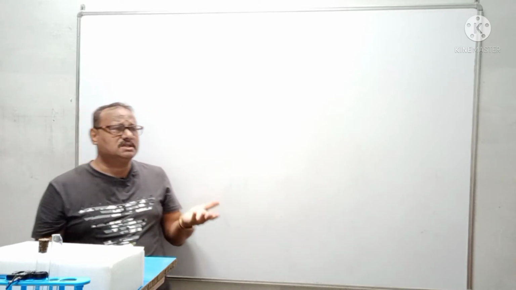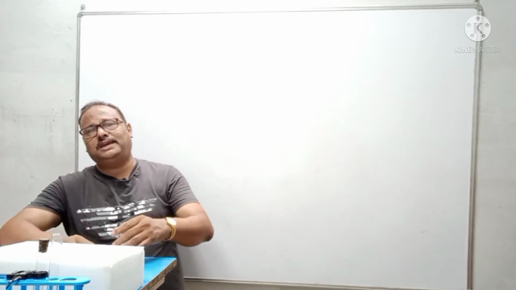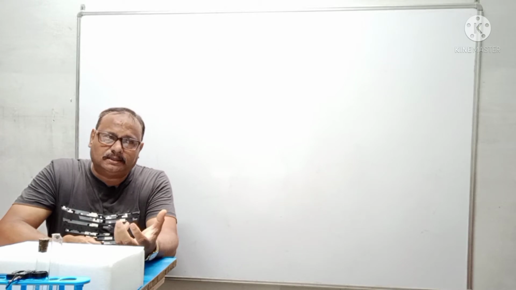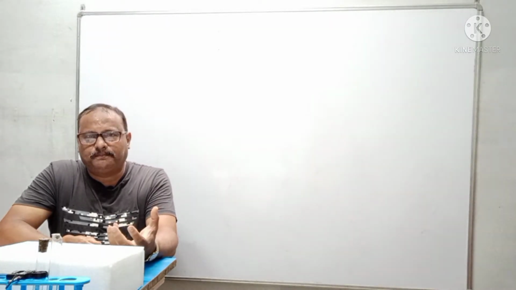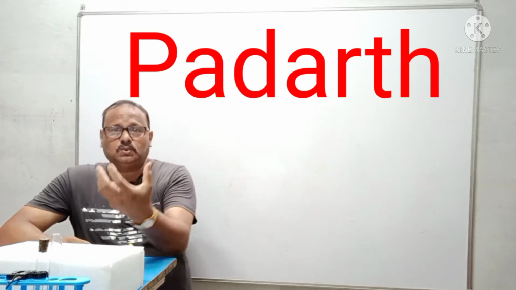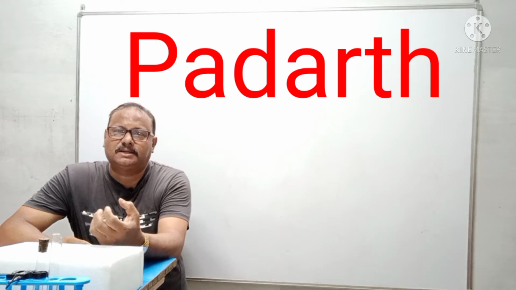Now, matter was considered by earlier philosophers in ancient philosophy as tattva, which means something made up of. It is made up of tattva. Later on it went into a little bit more thing that we call padarth. That means matter.